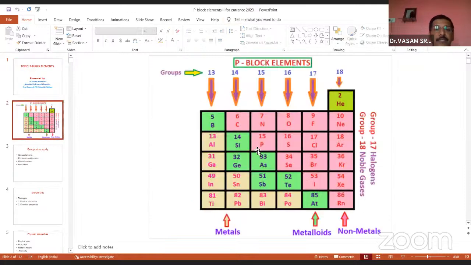For example, now you see this is P-block elements. Each group we are expecting 1 question: boron family, carbon family, nitrogen family, oxygen family, halogens and noble gases. Sometimes we are expecting 2 questions from noble gases. Overall, the 6 groups with one question each give you 6 questions. And S-block has 2 questions, 6 plus 2, 8. And hybridization-related and chemical bond-related questions are also part of P-block elements, so 2 more questions. Indirectly, it becomes more than 10.